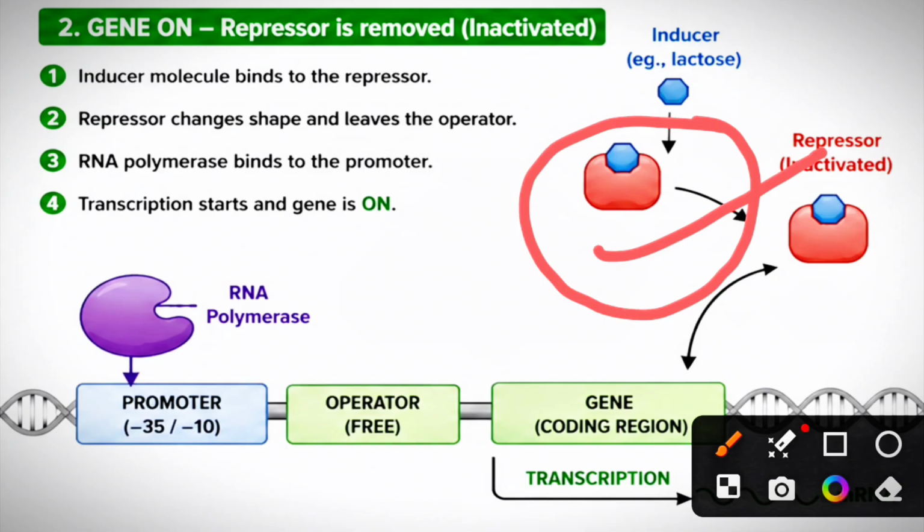So a regulatory gene controls the expression of other genes by producing a regulatory protein. It could be either a repressor or an activator that switches transcription off or on. When the regulatory gene produces activators, then genes could be turned on. When repressors are produced from the regulatory gene, then genes could be turned off.